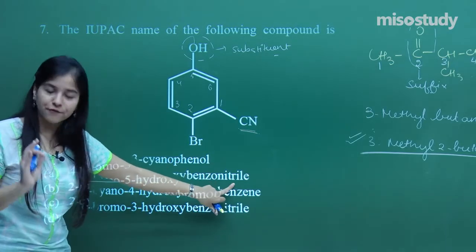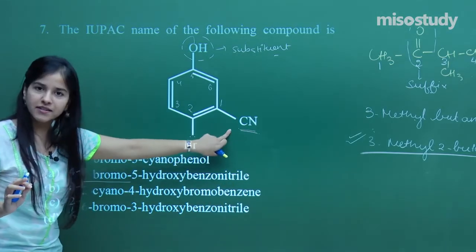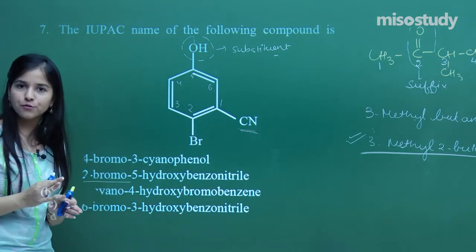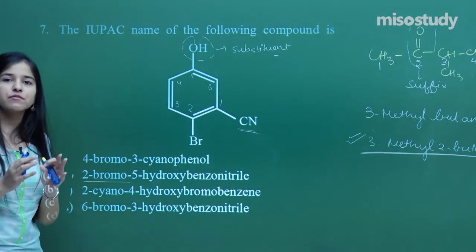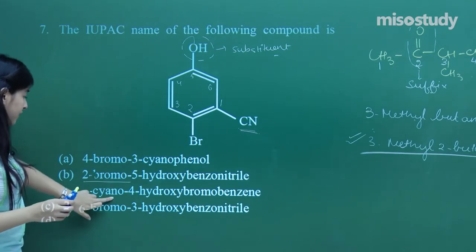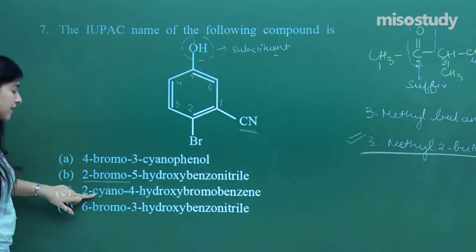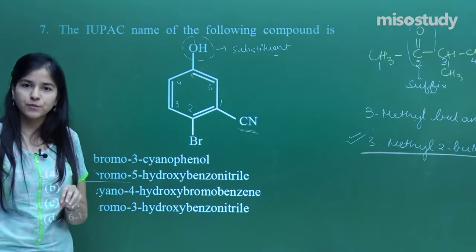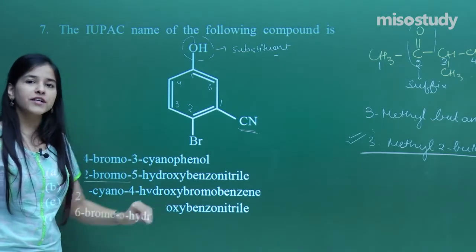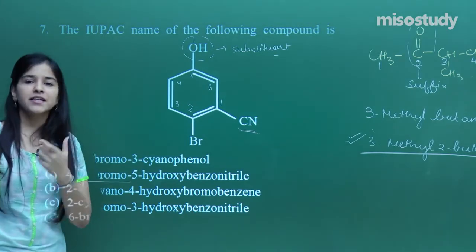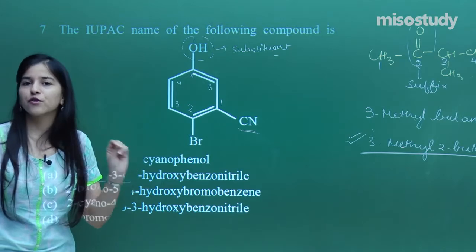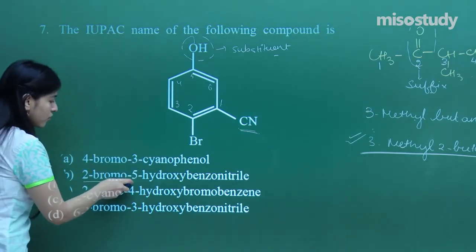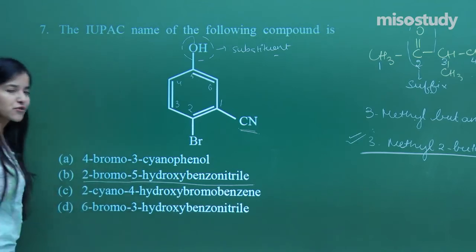That means what? Suffix of CN, the cyano group here. If this CN would have been present in the substituent part, I would have named it cyano. But here it is present as the main functional group. Then it would be included in the suffix part, with the proper name for the suffix, that is nitrile for the CN group. So it would be 2-bromo, 5-hydroxy, benzonitrile is the answer.